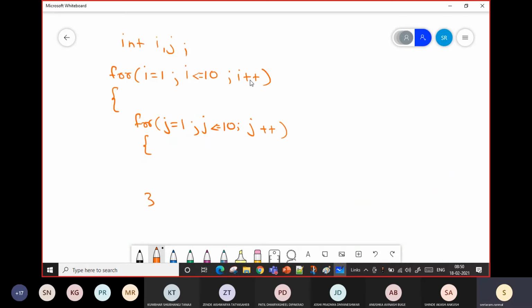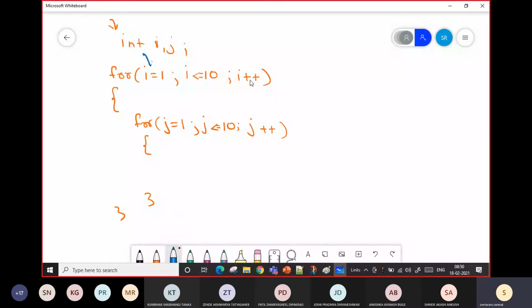So if I go for the execution of this, I want to see what I have. The compiler will come here for the execution. I is a variable of integer data type, j is a variable of integer data type. After that, for I equal to 1, I is less than or equal to 10. So it will come here.